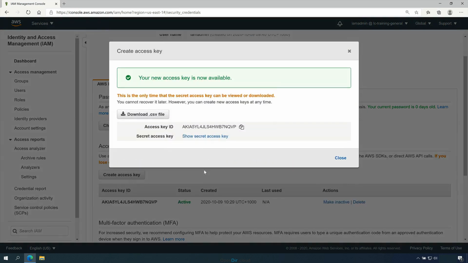So when you create access keys, you'll be presented with both the access key ID, which is the public non-sensitive part of this set of access keys, and you'll also see the secret access key. Now I'm not going to show this on screen for security reasons, but it's by using both of these parts of the access key that you'll be able to interact with the AWS account. You can't do so only using the access key ID or only using the secret access key. You need to use both of these together.